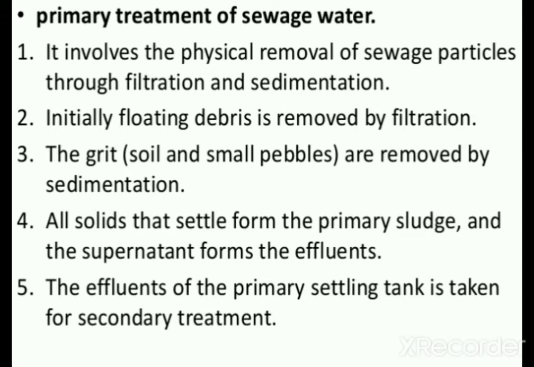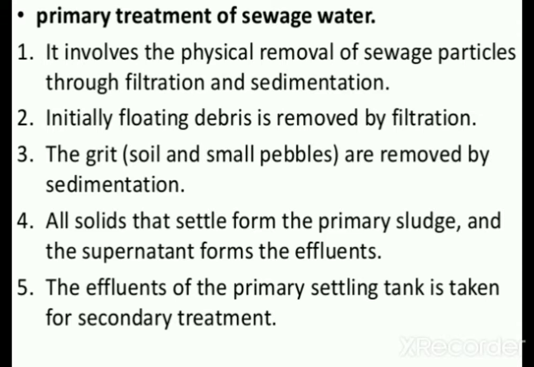Initially, floating debris such as waste cloths and waste plastic material is removed by the filtration process. After that, grit or soil and small pebbles are removed by sedimentation. Soil, small pebbles, and stones are heavy materials that settle down in the water, and through the process called sedimentation, they are removed.